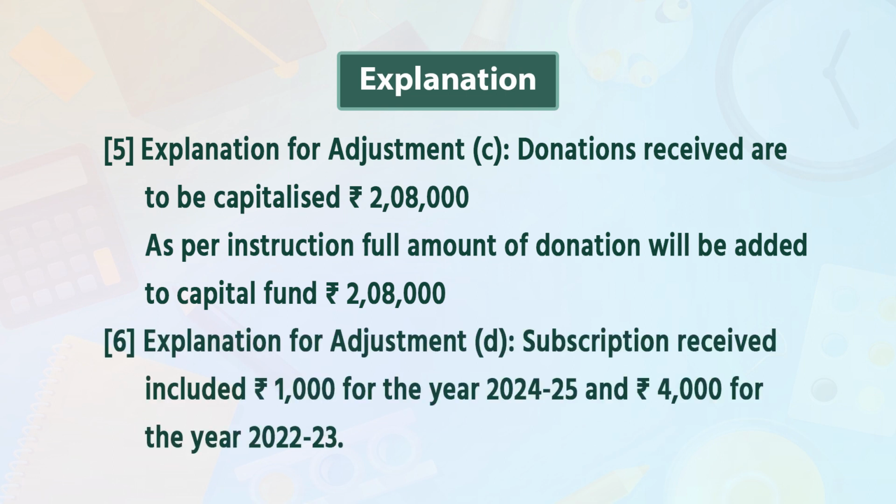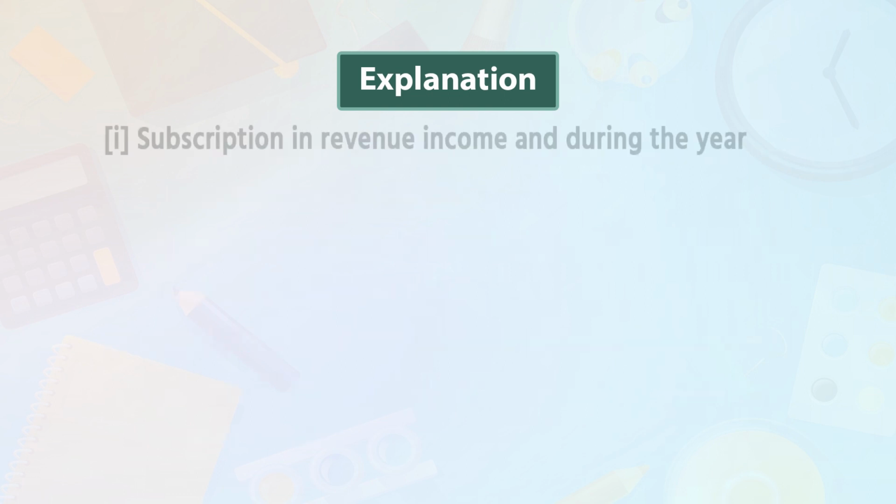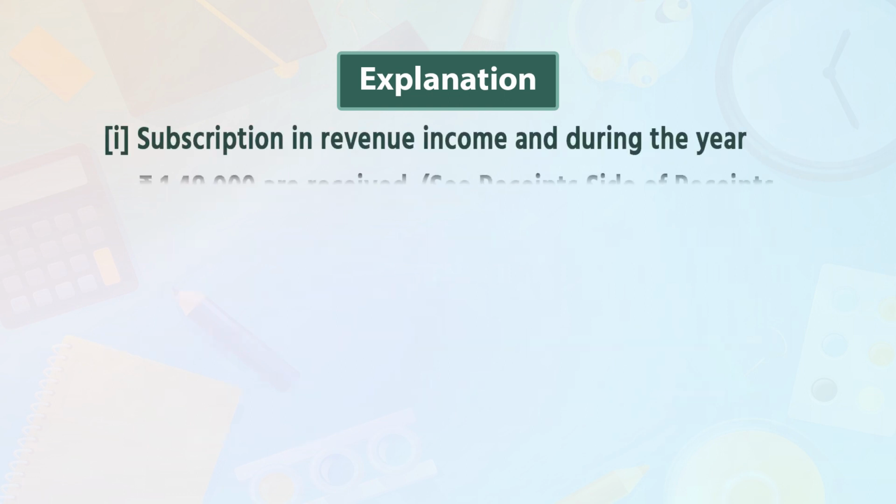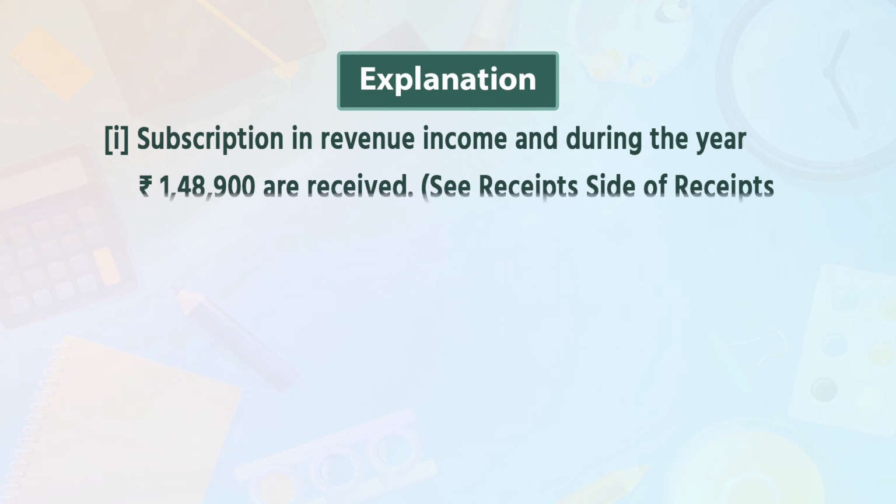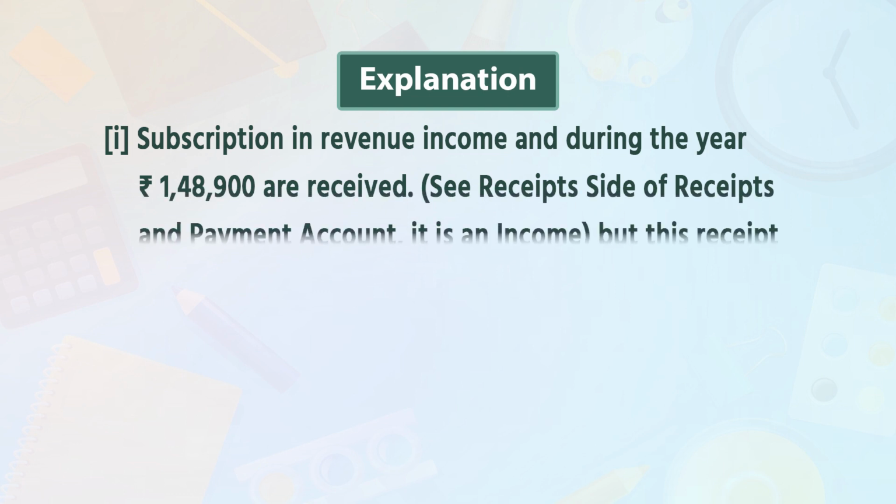Explanation of adjustment 6, D point. In that, subscription received included rupees 1,000 for the year 24-25 and rupees 4,000 for the year 22-23. First point in that, subscription is revenue income and during the year rupees 1,48,900 are received.